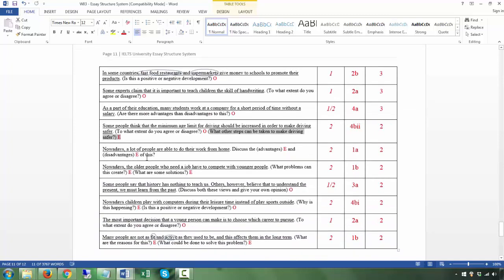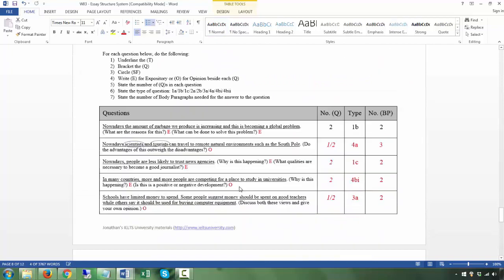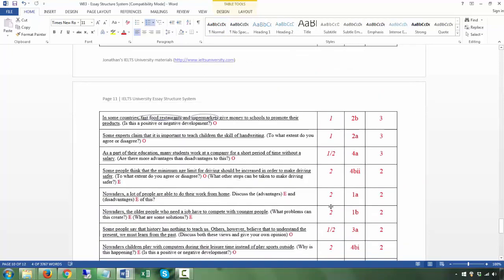Nowadays, a lot of people are able to do their work from home. That's the T. Discuss the advantages and disadvantages of this. So these are 2 advantages and disadvantages, 2 questions. Don't get mixed up again, as I mentioned many times. This is the advantages and disadvantages opinion version. This is the advantages and disadvantages expository version. So you just have to discuss. So which kind of essay question is this? The 1A. Okay, no opinion needed. And there are of course 2 body paragraphs, 1 addressing the advantages, 1 addressing the disadvantages.